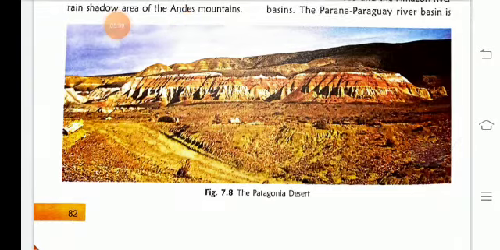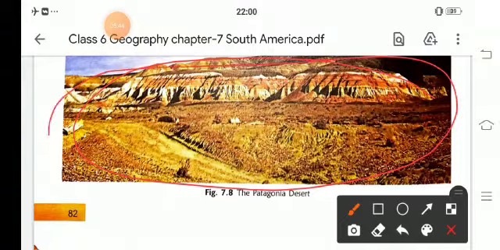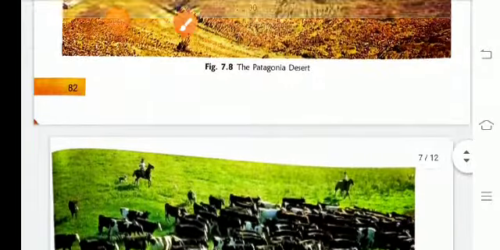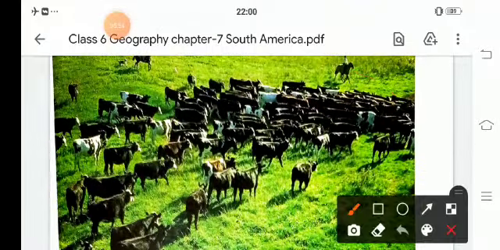See, this is the Patagonia desert, the vastness. Now we will see the Pampas. See, this is the Pampas, a green lush area.